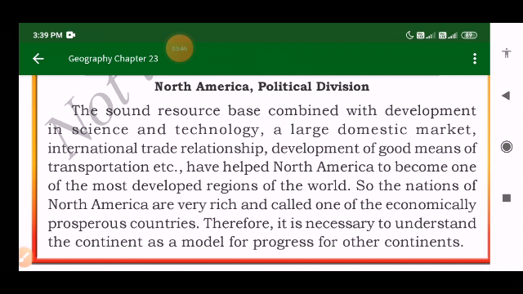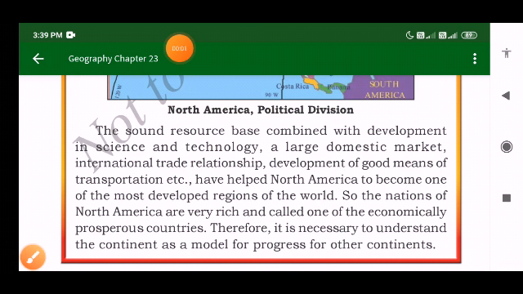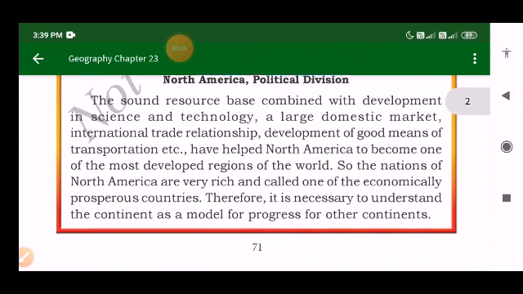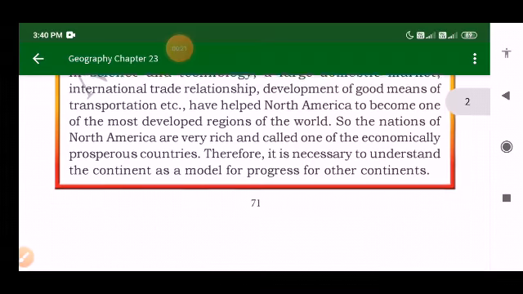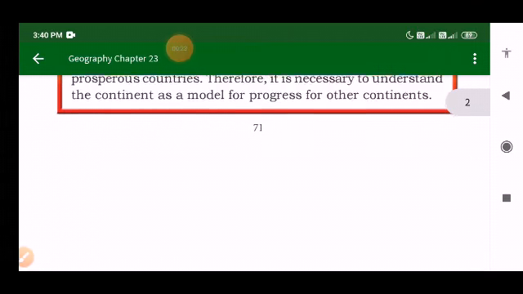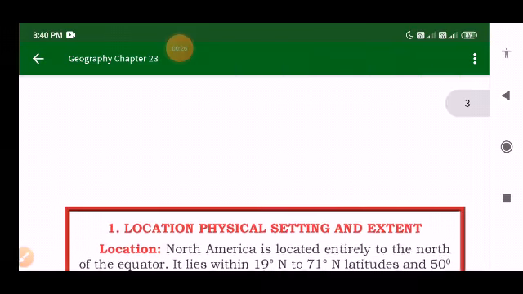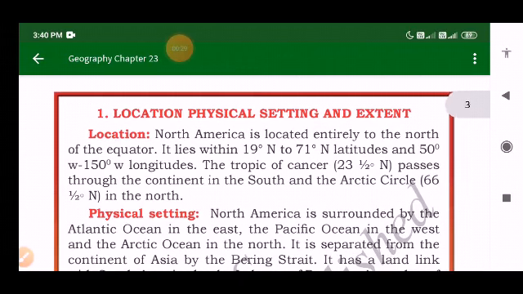Hence, the nations of North America are very rich and called one of the economically prosperous countries. Therefore, it is necessary to understand the continent as a model for progress for other continents. We can set up North America as an example for other developing countries to be developed. For them it is a good example, right?